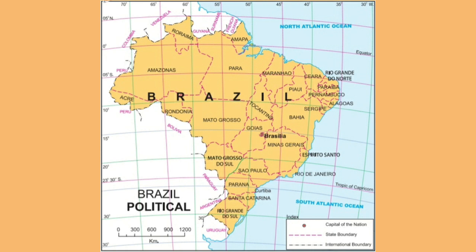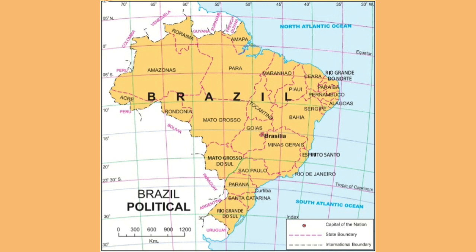Brazil is in the northern hemisphere, but it is not completely in the northern hemisphere. The equator, which divides the Earth into northern and southern hemispheres, passes through Brazil. Some part is in the northern hemisphere and most of the part, more than half, is in the southern hemisphere. So Brazil is divided into both northern and southern hemispheres. When we talk about the latitudes, it is from 5 degrees 15 minutes north, that is above the equator, to 33 degrees south.